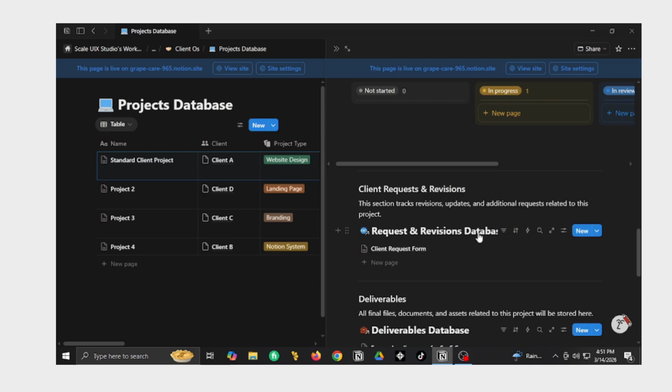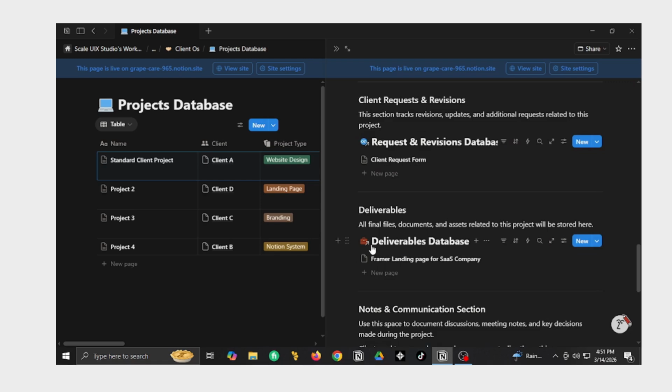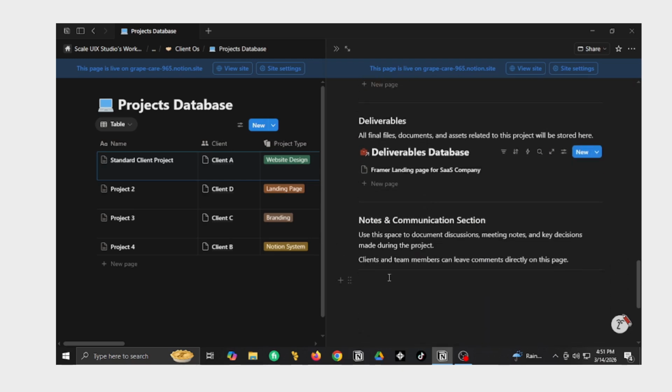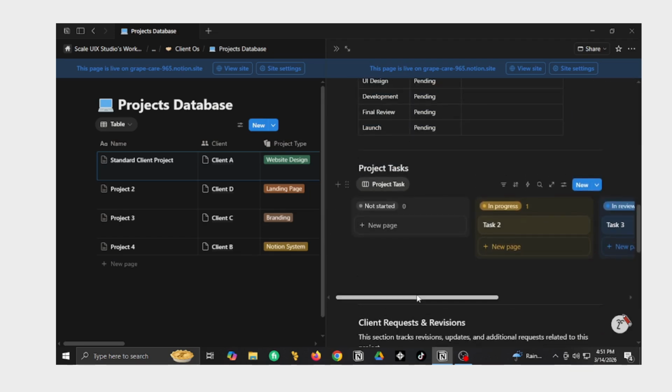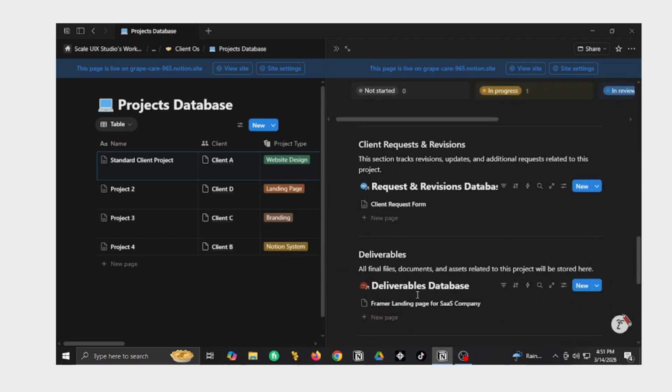I have my revision database here, client can see their revision request right here. Deliverables, can see the deliverables, get it from here. Notes, and they can comment here, and then I can add those requests from here, and they can see this by themselves.